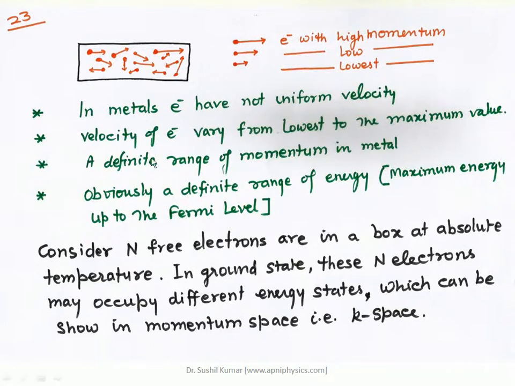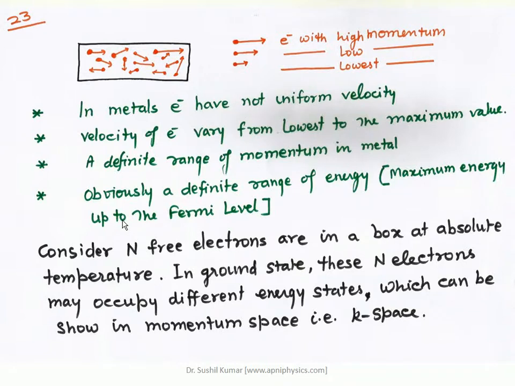So consider, I hope this point is clear after this particular discussion, that electrons don't have uniform velocity. It basically varies from 0 to Vf, and Vf is the velocity at the Fermi energy level. In the earlier slide I discussed the Fermi energy level, that this is the extreme energy level which basically decides that all these energy states are filled by the electrons at absolute zero temperature. So in that particular situation this is true.